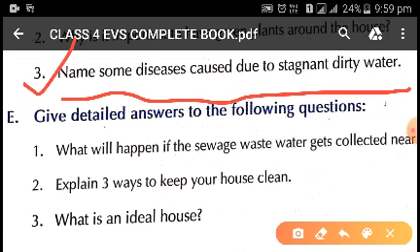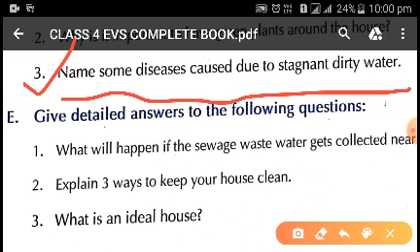So the diseases which are caused by this stagnant water lead to the birth of certain microorganisms, insects or germs which lead to various kinds of diseases, that is diarrhea, cholera, typhoid, malaria, dengue. So, diseases caused due to stagnant dirty water are diarrhea, cholera, malaria, dengue.